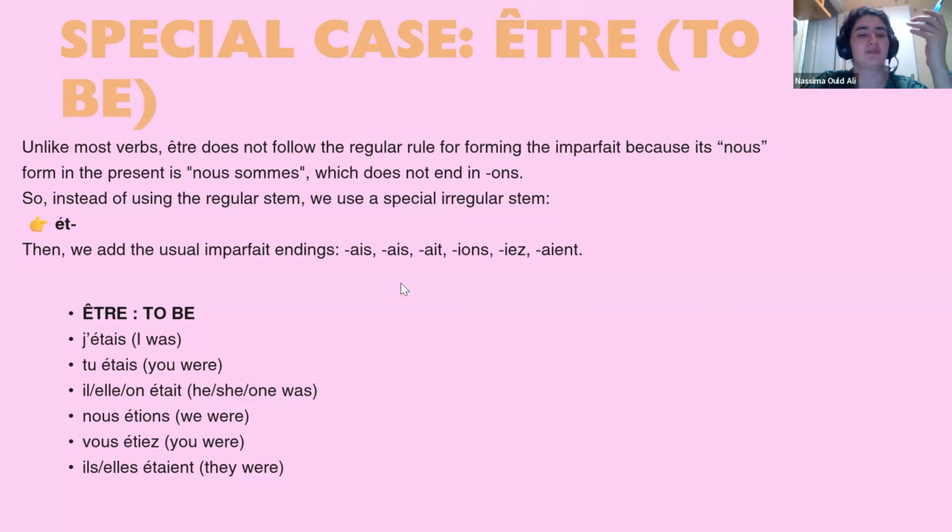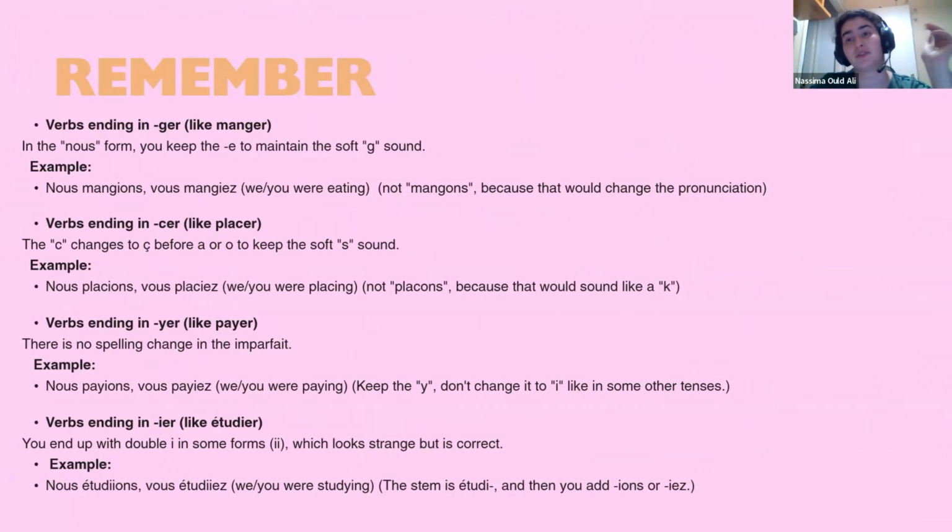Which vowels give the soft sound to the G? So it's going to be the A, O, and U. Okay, and same for C. So in the nous form, you keep the E to maintain the soft G sound. I'm talking here about the present tense, so it's going to be nous mangeons.